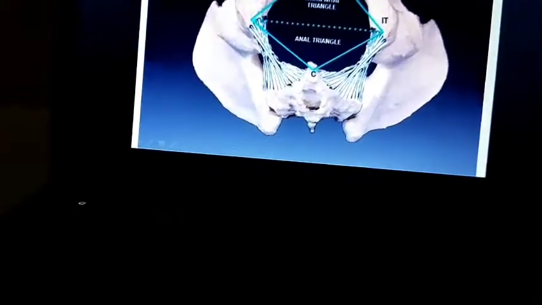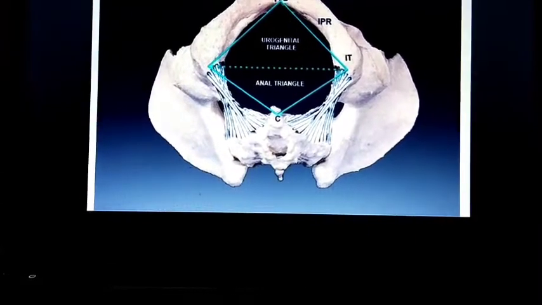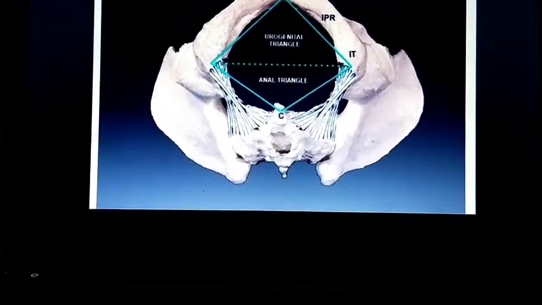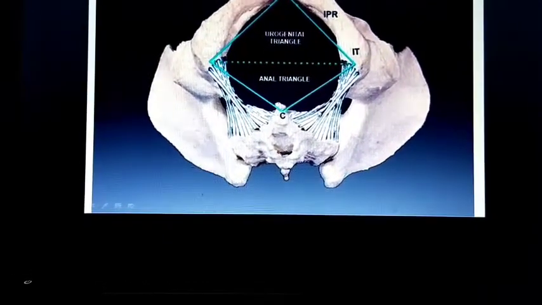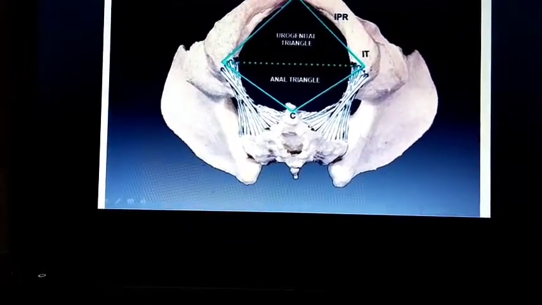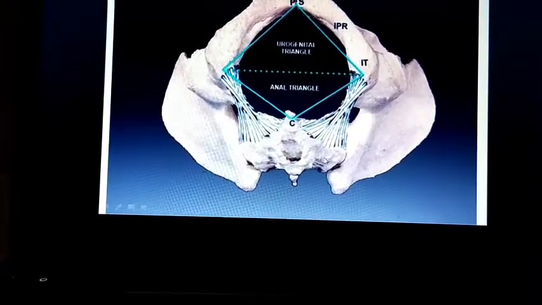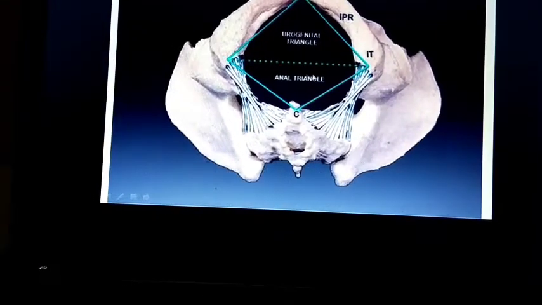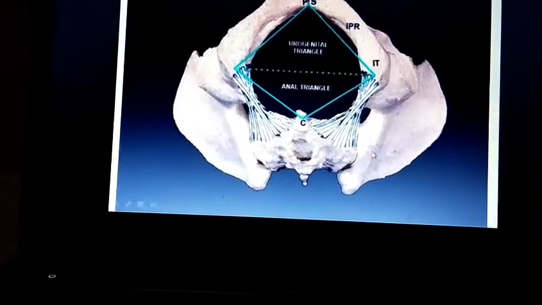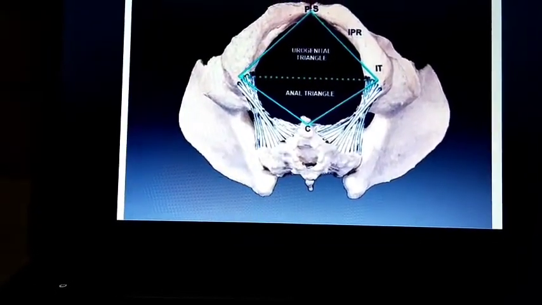in the anal triangle, laterally there are the sacrotuberous ligaments. What you can see, these white lines, this is the sacrum and this is the tuberosity, the sacrotuberous ligament. The roof is mainly formed by the pelvic floor, and the base or floor is formed by the skin and fascia.